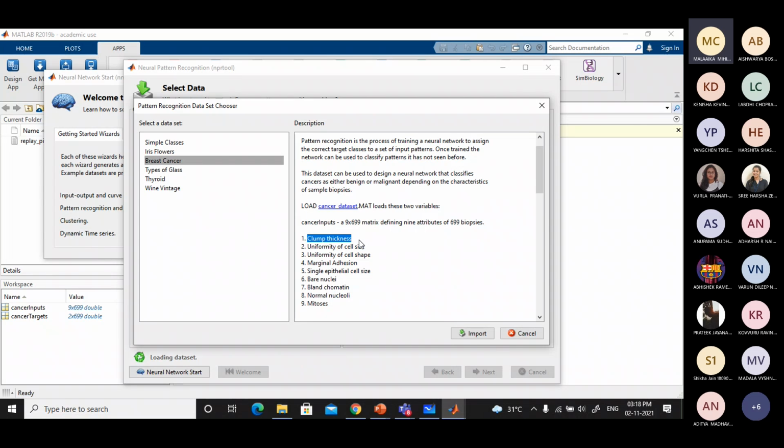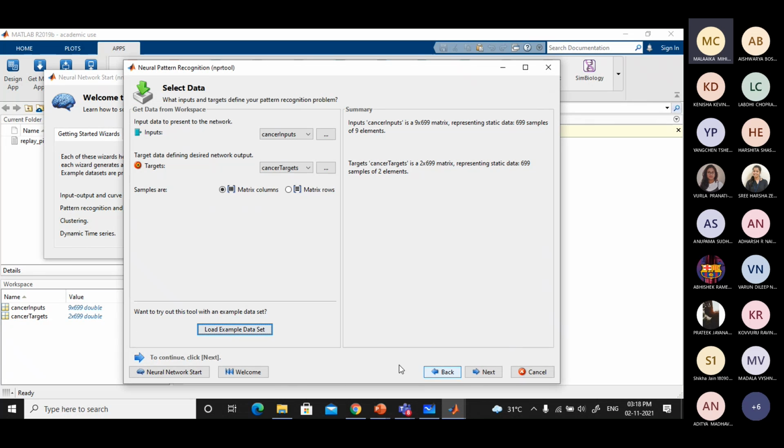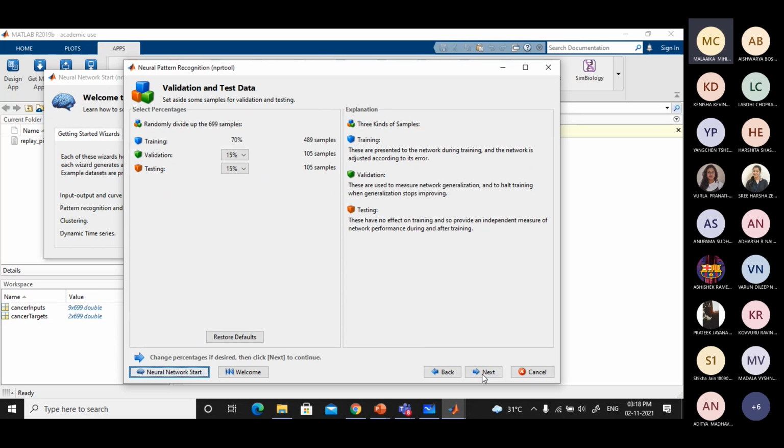So they want to classify some classes. What exactly, we will see that. But this is the data set and where the features are taken from: 9 features, 699 samples altogether. I have already imported it, so it is there here. You can see it on the left top. In the last step only I imported. I'll just go with the next.